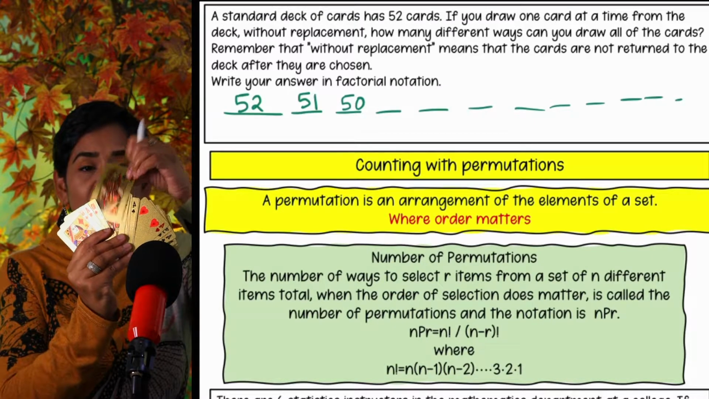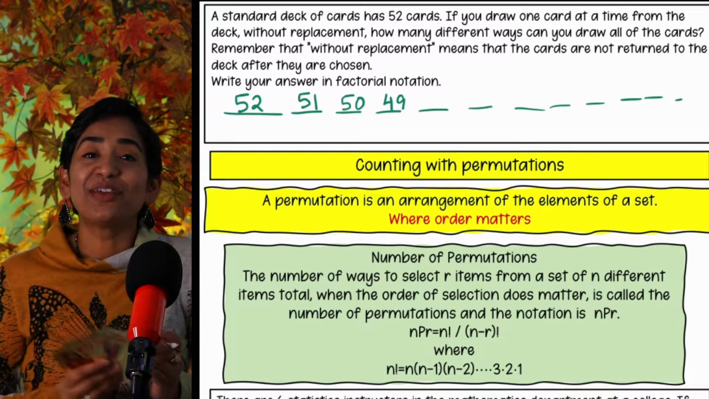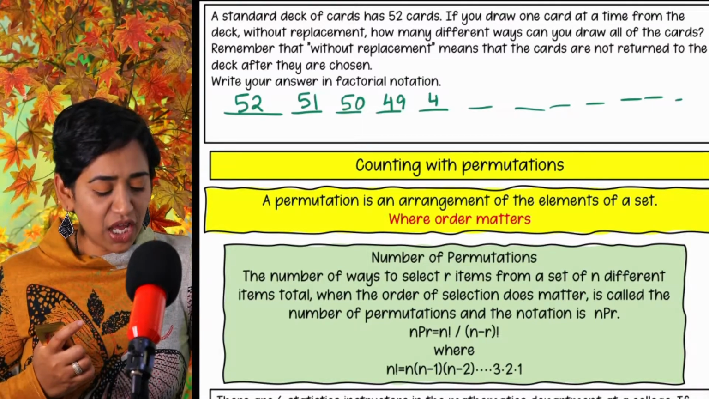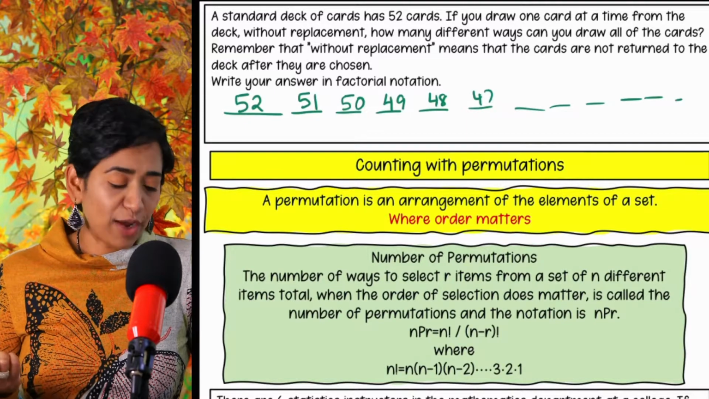I'm going to take it off. Boom. The next one has 49. So you get the idea, right? So you go 49, 48, 47, so on and so forth, all the way up to 1.